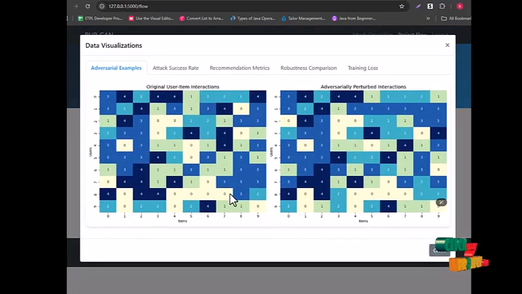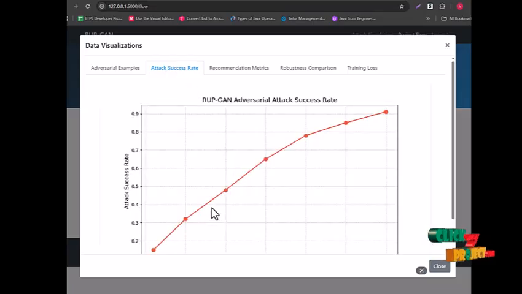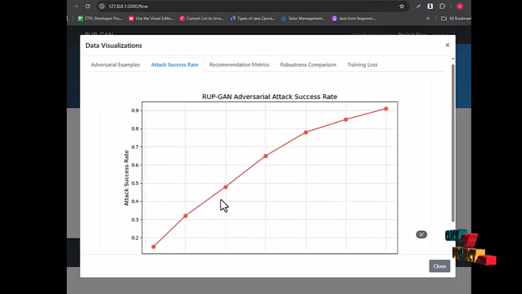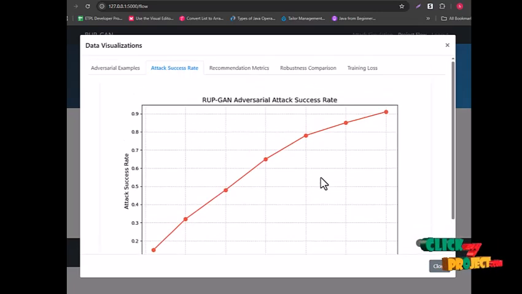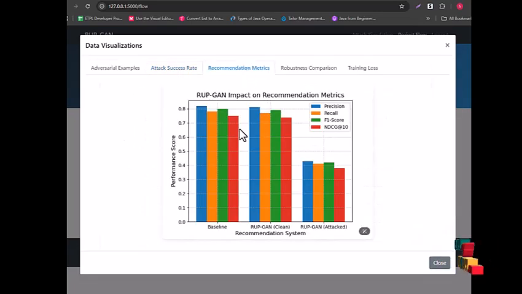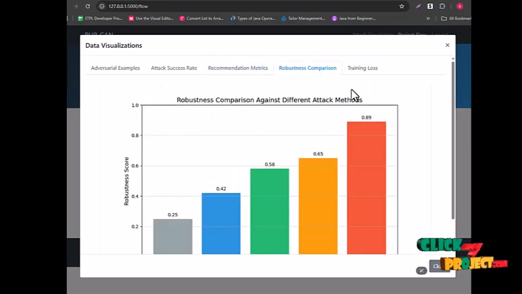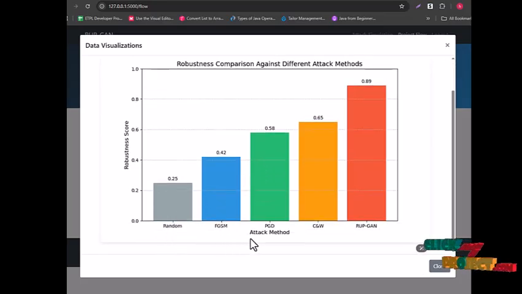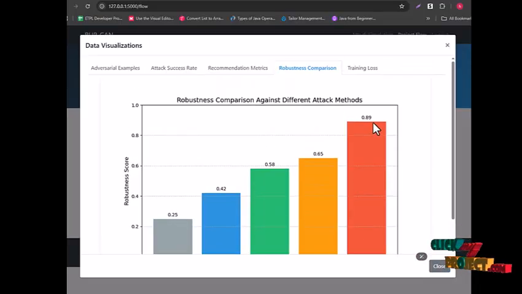This is the original item interaction, and this is the perturbed interaction, and the success rate of our project is 95%. And this is the recommendation matrix and robustness comparison. Compared to many algorithms, for RUP-GAN we get an 89% score.